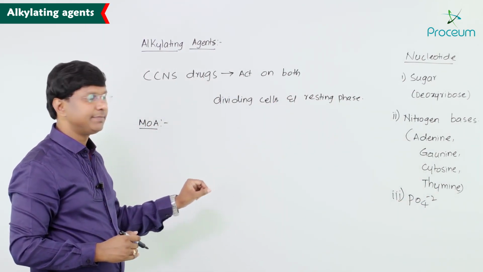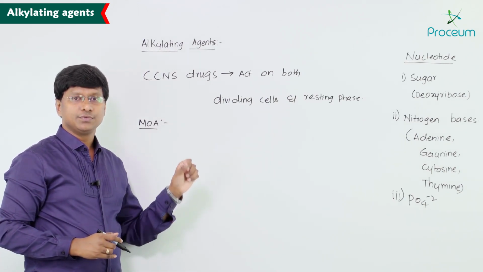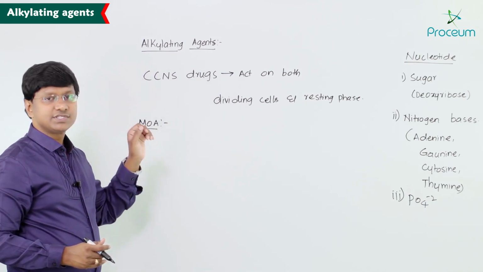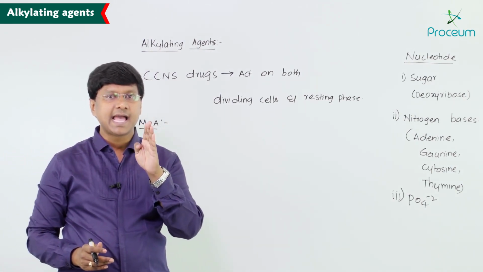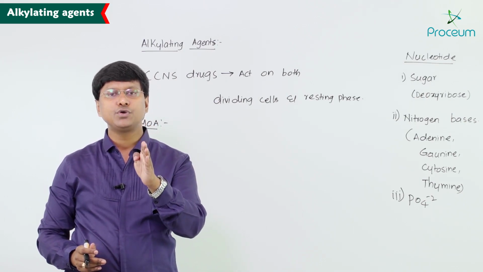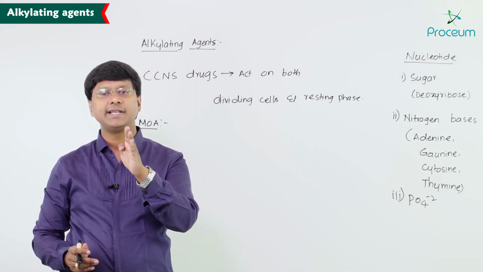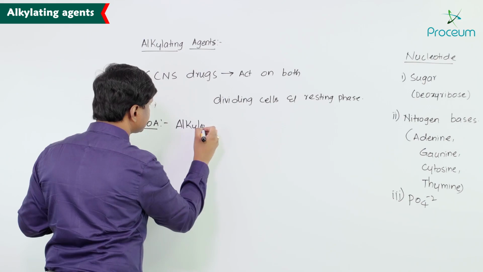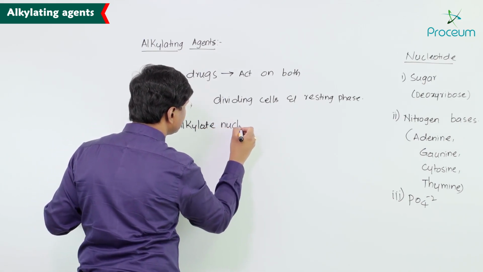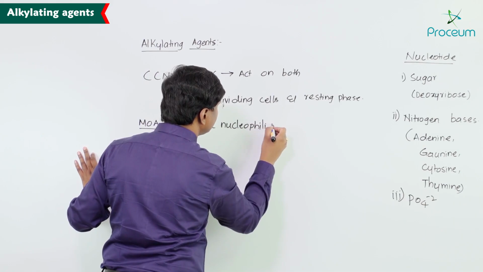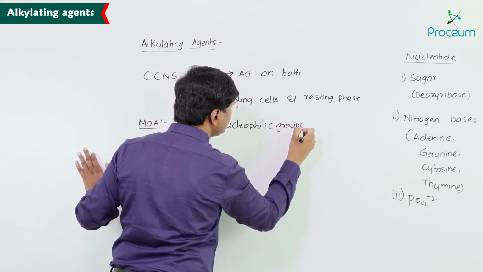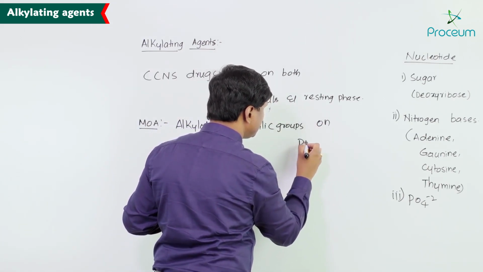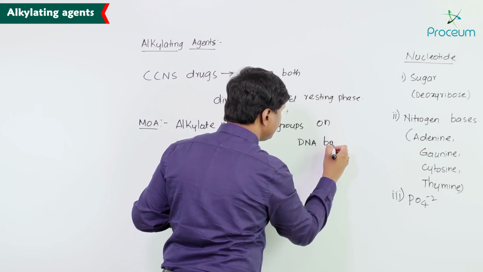Now let me tell you the mechanism of action. These drugs, the alkylating agents, the word itself tells you what they do: they alkylate the nucleophilic groups on the DNA bases.